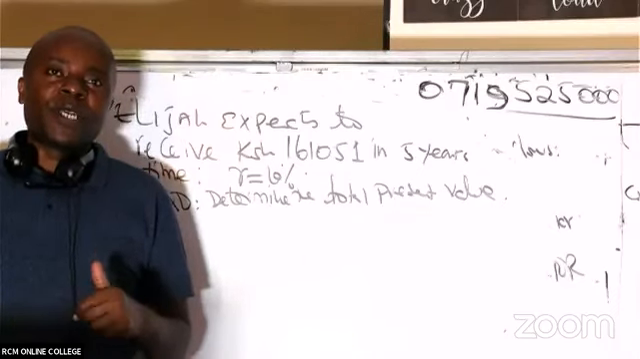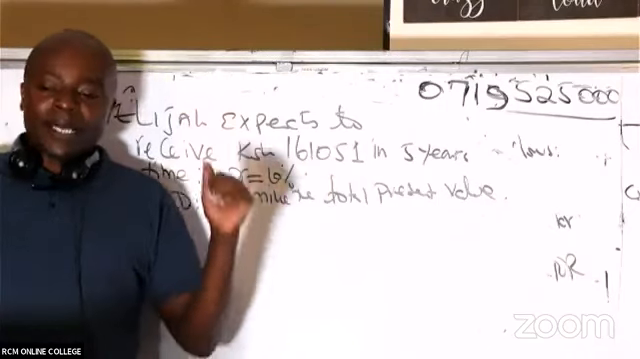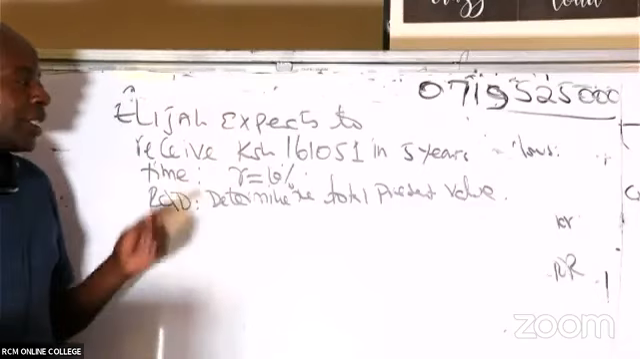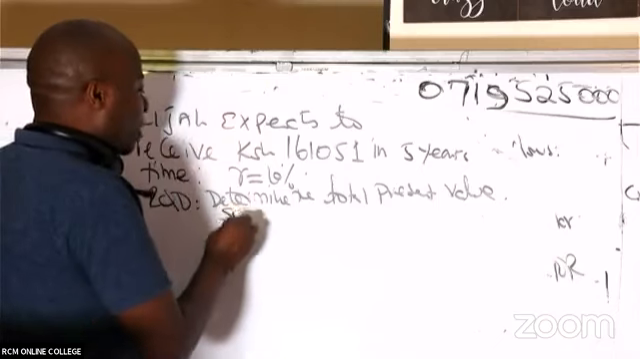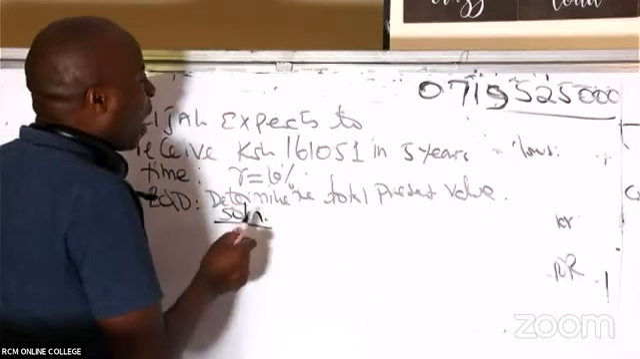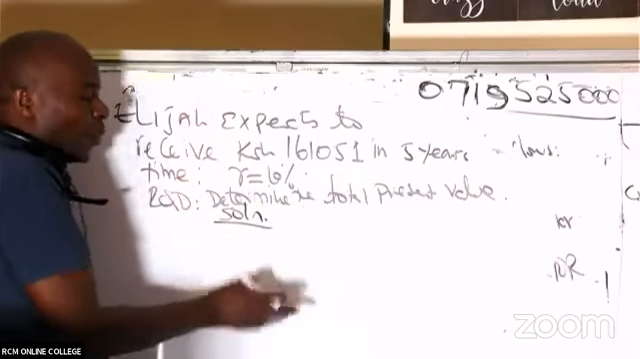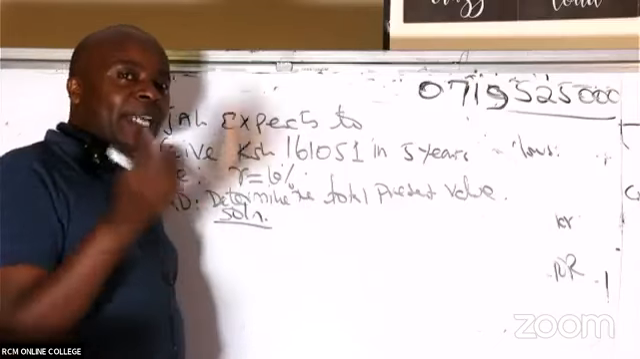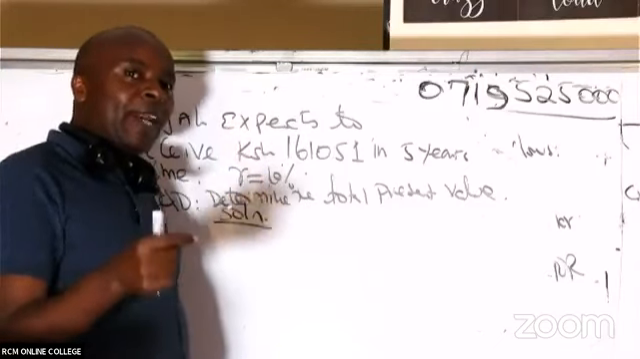So Elijah is expecting to receive this amount in 5 years' time, and then we'll be given the cost of capital. So, ladies and gentlemen, this is how I will be able to solve this question. I can see vividly that, first of all, this is about present valuation. So I need to ask myself, what cash flow is this? The cash flow that I have is a lump sum cash flow, receivable one-off at the end of the 5th year.